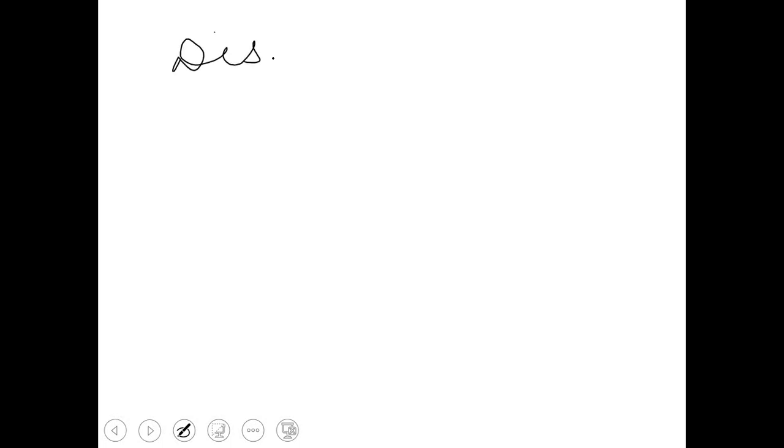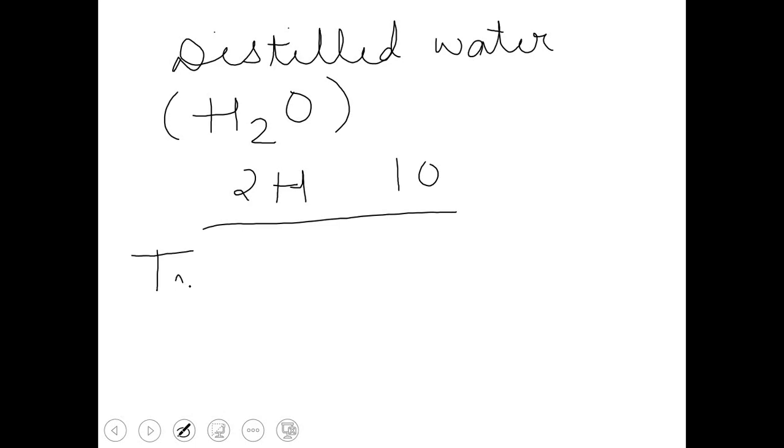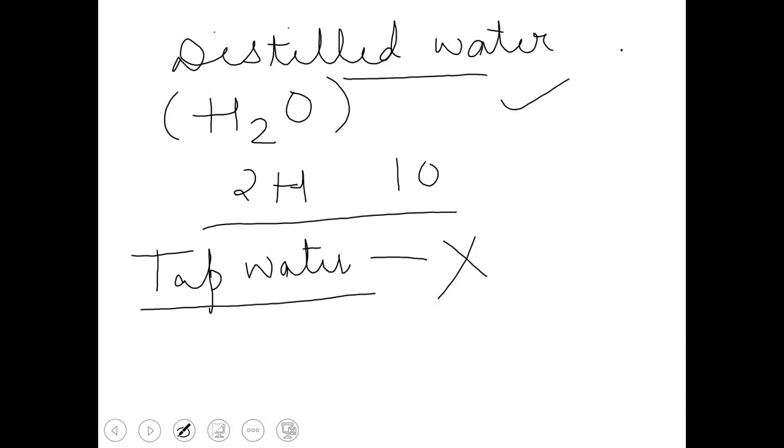Distilled water is an example of a pure substance. Distilled water consists of only H2O, 2 atoms of hydrogen and 1 atom of oxygen. Apart from this, distilled water consists of nothing else. But if I talk about tap water, apart from water, it consists of some added minerals and salts. So that's why tap water is not a pure substance, but distilled water is a pure substance. I hope these points are clear to you. What is a pure substance?